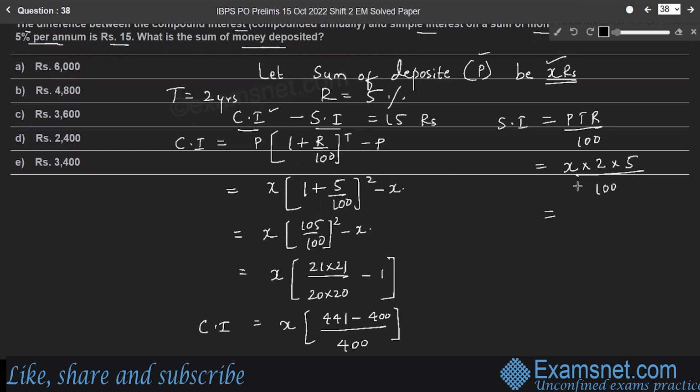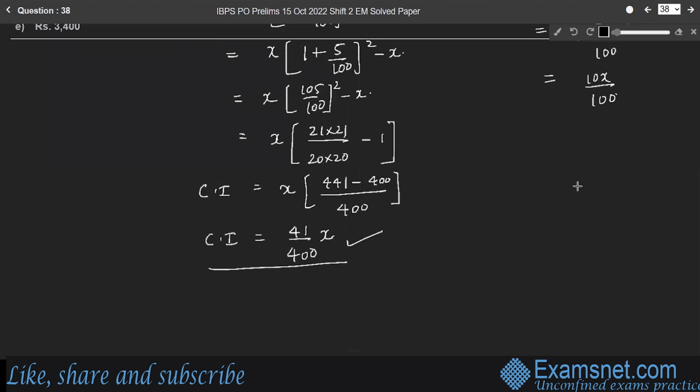So it is 10x by 100, right? And the difference between compound interest and simple interest is 15 rupees. So we'll consider that part. Therefore, 41x by 400 minus 10x by 100 is equal to 15 rupees, where 41x by 400 is compound interest and 10x by 100 is simple interest.